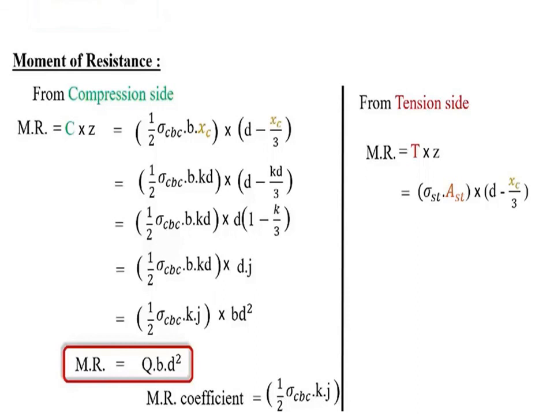Q is half sigma CBC K into J, J is equal to 1 minus K by 3, and K is equal to 1 upon (1 plus 3 sigma CBC upon sigma ST). This is the formula which we already discussed in our previous slides. So these are the formulas for finding the moment of resistance of a singly reinforced beam with the help of the working stress method.